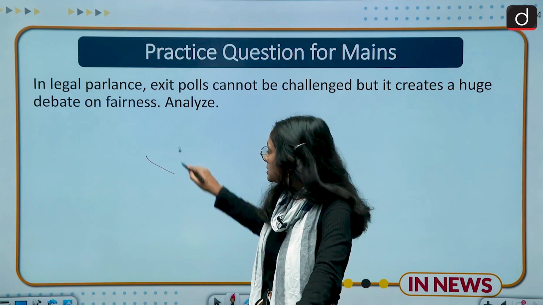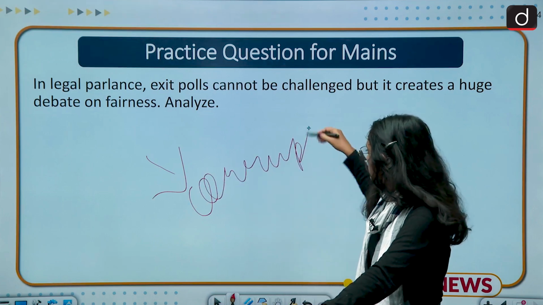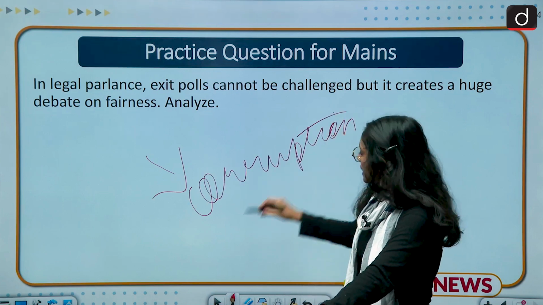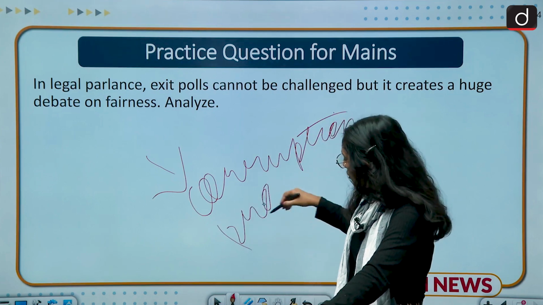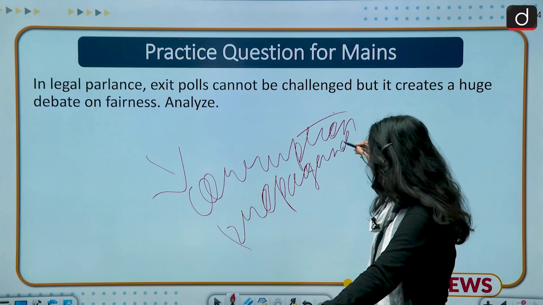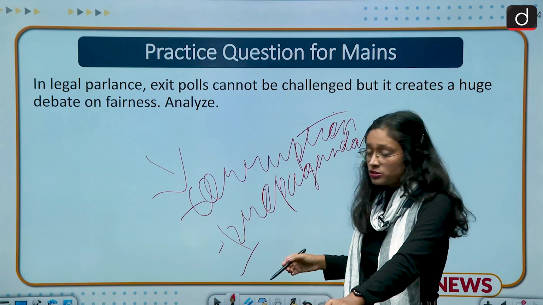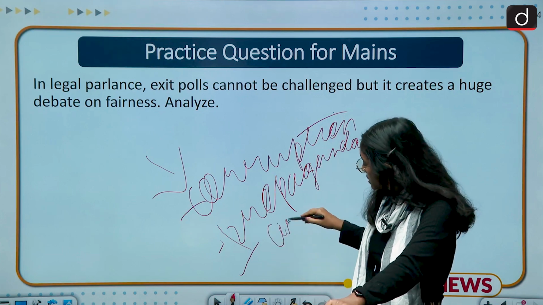First, it involves corruption, propaganda of a particular party or a particular candidate, then circulation of fake news and fake videos, misinformation.